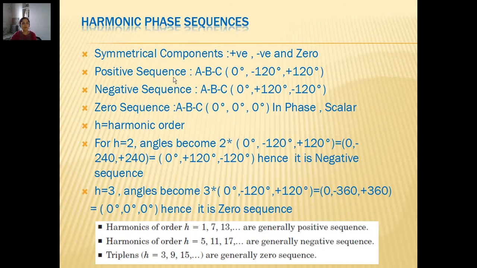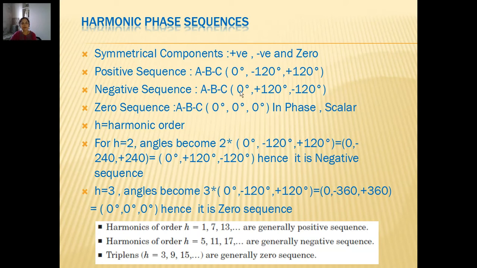For positive sequence, we know it is a phase sequence of A, B, C, which we normally say is a positive phase sequence, where phase A is the reference, phase B lags behind by 120 degrees and phase C is leading by 120 degrees, or lagging by 240 degrees. For negative sequence, it is reversed. Now this ABC does not remain ABC, it becomes ACB. Okay, so it's a negative sequence.